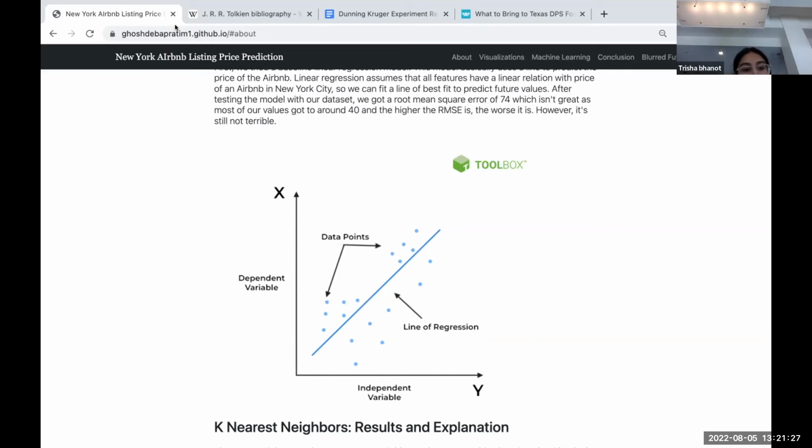After testing the model with our data set, we got a root mean square error of 74, which isn't great as most of our values got to around 40, and the higher the RMSE is, the worse it is. However, it's still not terrible.